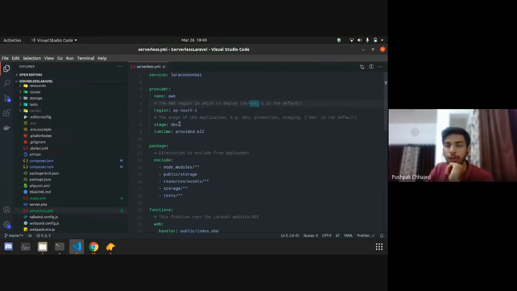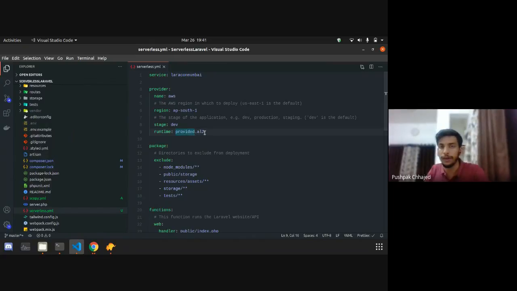If you want production or development or staging, we can add that over here, and the runtime. I have already told you that Lambda does not support PHP, right? To make it work with PHP, we need to provide a custom runtime, and we have to build that custom runtime from scratch. To build our PHP from scratch, we have to use a Linux environment, right?